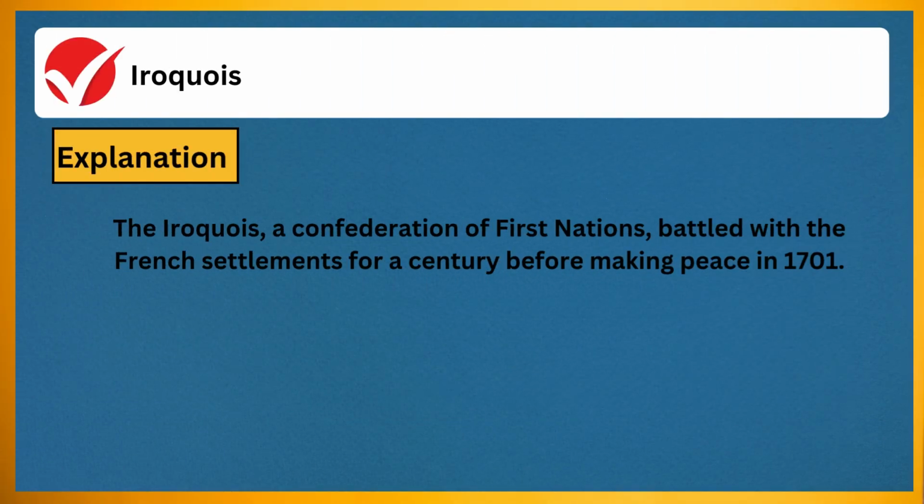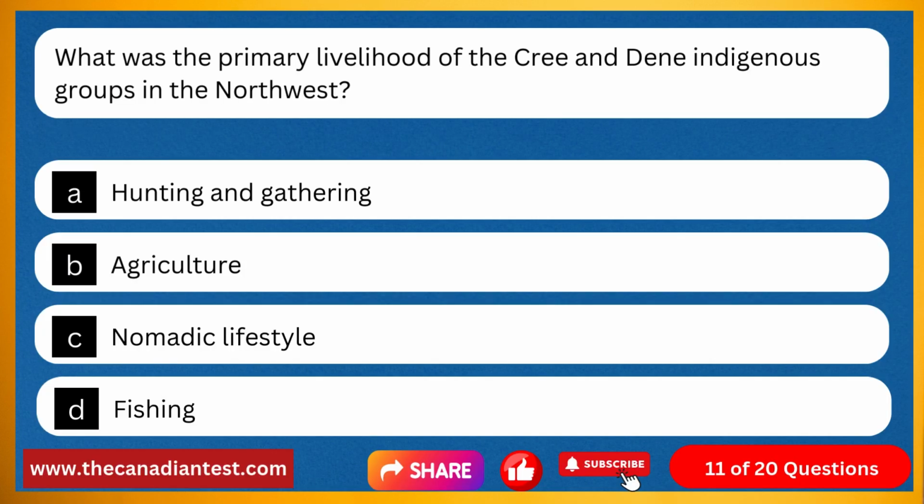The correct answer is Iroquois. Explanation: the Iroquois, a confederation of First Nations, battled with the French settlements for a century before making peace in 1701.